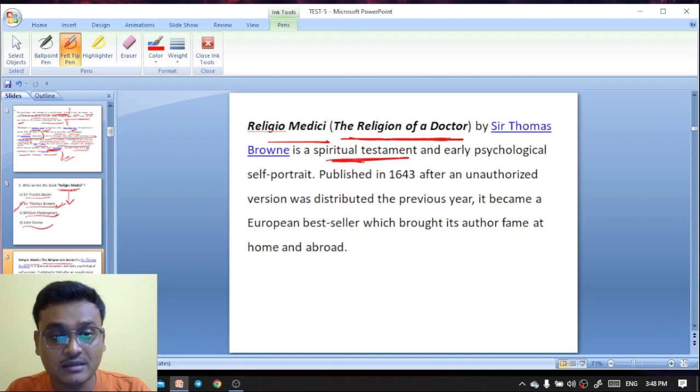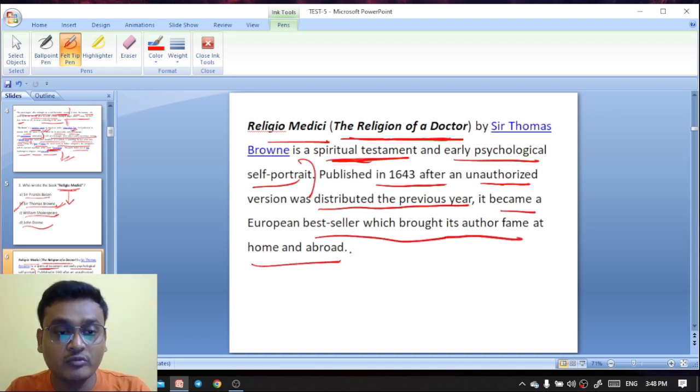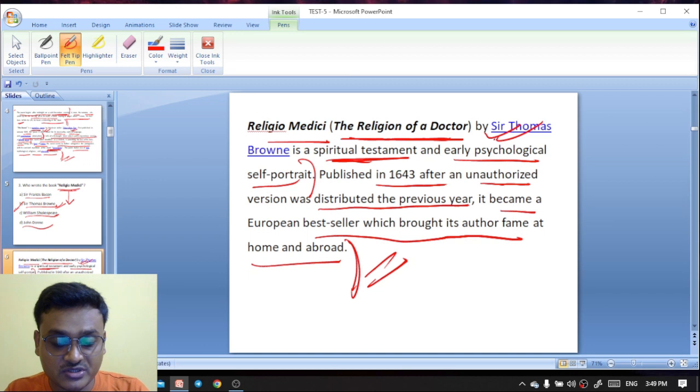It is a spiritual testament, an early psychological self-portrait published in 1643. After an unauthorized version was distributed the previous year, it became a European bestseller which brought its author fame at home and abroad. So here, Religio Medici, a book on reflections, the religion of a doctor, by Sir Thomas Browne.